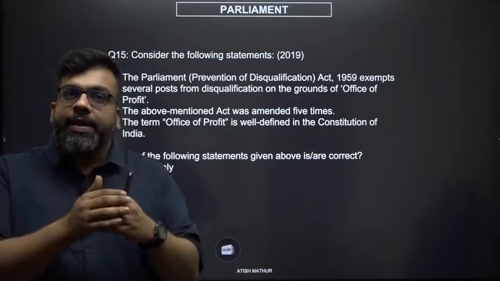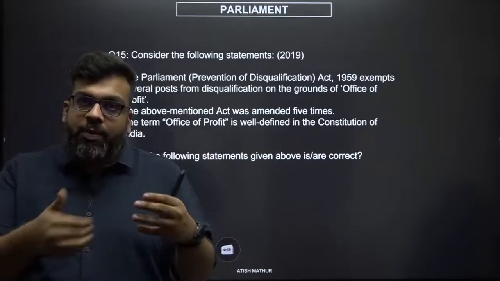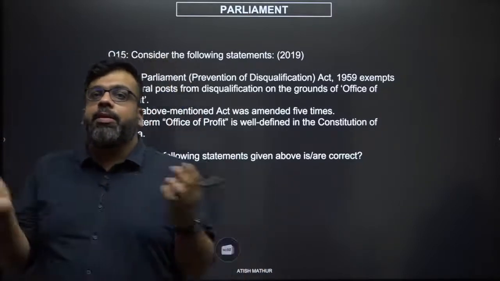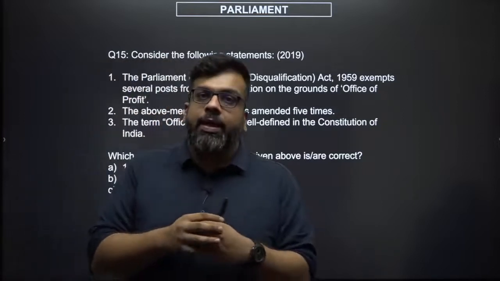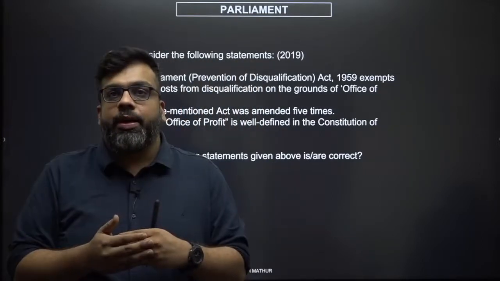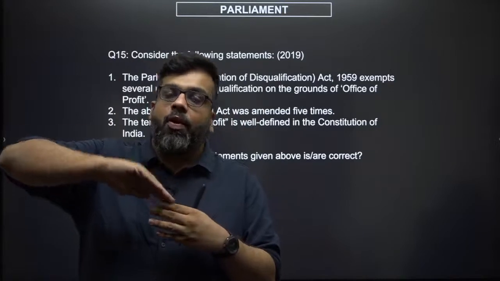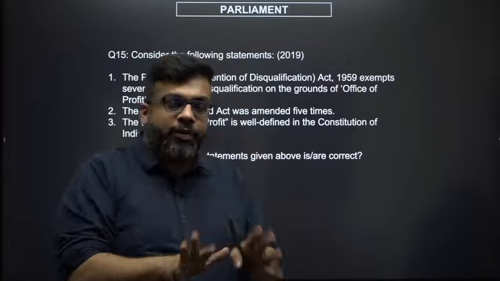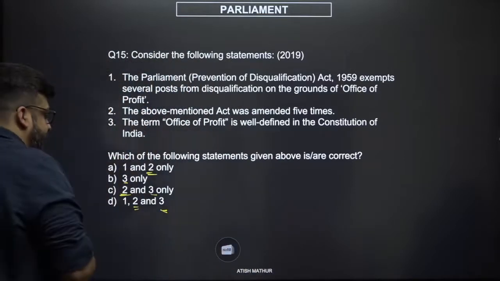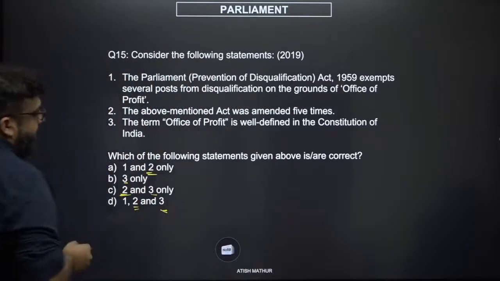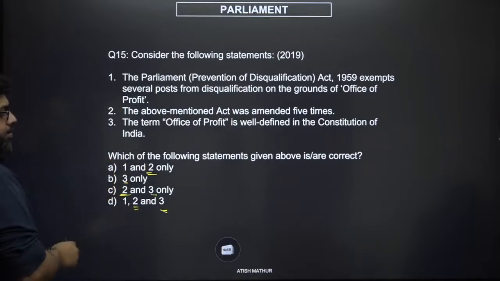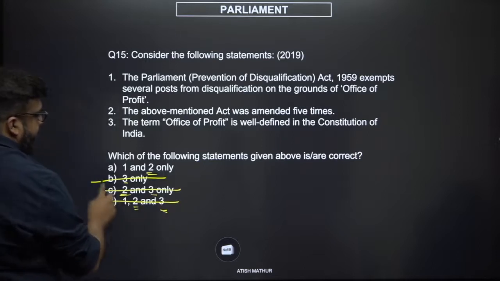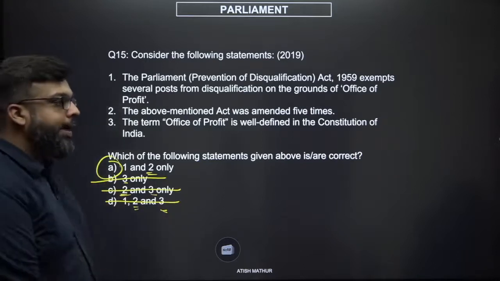Can you define office of profit without mentioning its exemptions? And if office of profit means two competing offices of pecuniary gain, how can you be so sure that you are able to cover all offices that may arise in the future? And therefore, office of profit is not clearly defined. So if it is not clearly defined, can I try and eliminate option number 3? Yes, I can. So if I eliminate option number 3, I am left with A, 1 and 2.